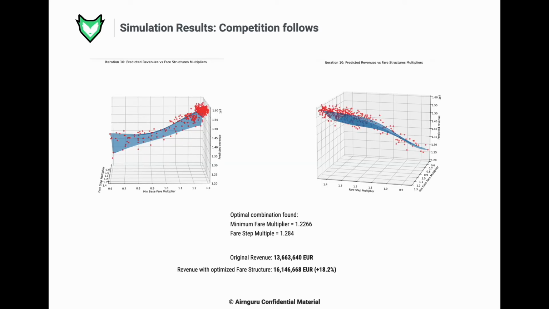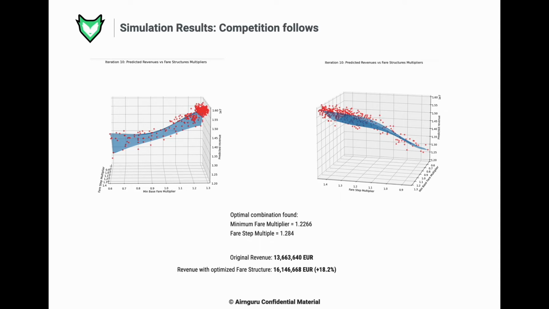The result on this scenario is very interesting. The first thing we can observe is that in this scenario, the algorithm has found a completely different strategy. Here, the minimum fare multiplier has increased by 22.6% instead of decreasing. So if all competitors follow under this level of demand, the right move would be to increase the minimum price instead of reducing it.